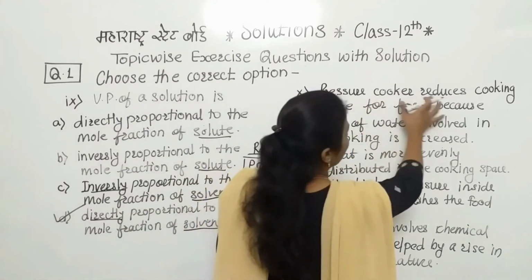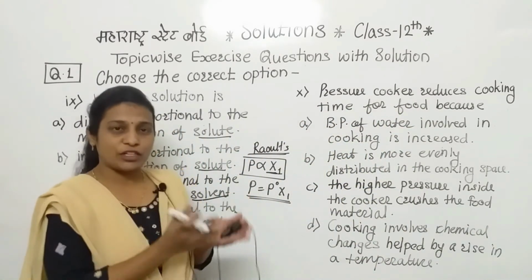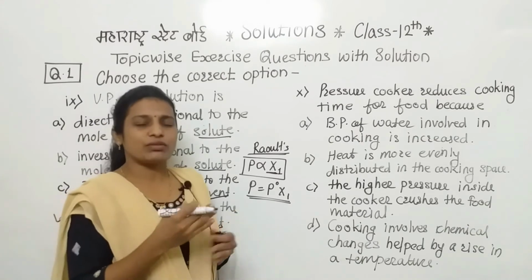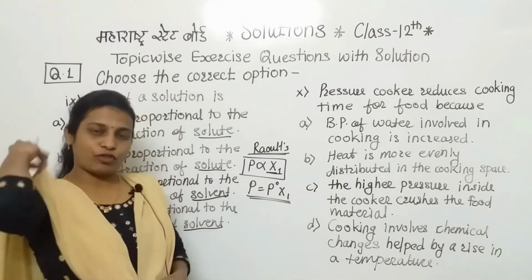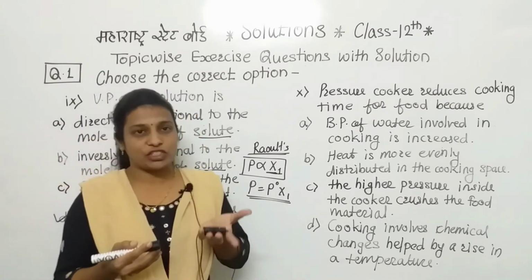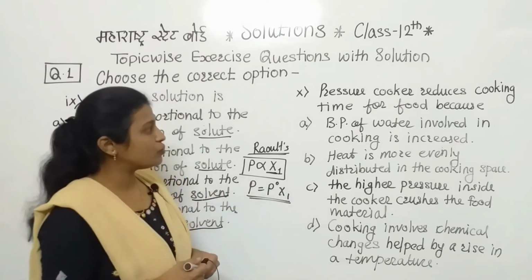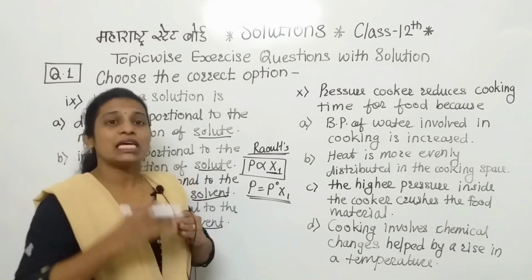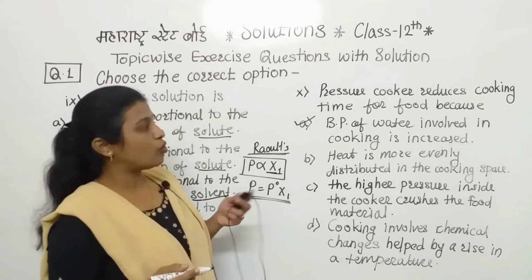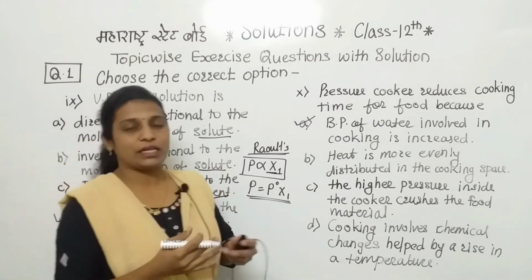Next one: pressure cooker reduces cooking time for food because. As we know, if we cook in a pressure cooker or in another vessel, we can observe that in a pressure cooker the process is faster, meaning it reduces the cooking time. What is the reason behind that? When we cook under pressure, the heat builds faster and maintains the temperature better, and because of that the boiling point of the water is increased. So option A is the correct option. The boiling point of water involved in the cooking is increased, and because of that we can complete our cooking in less time.